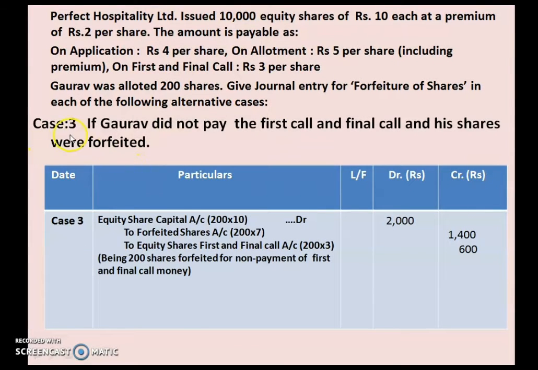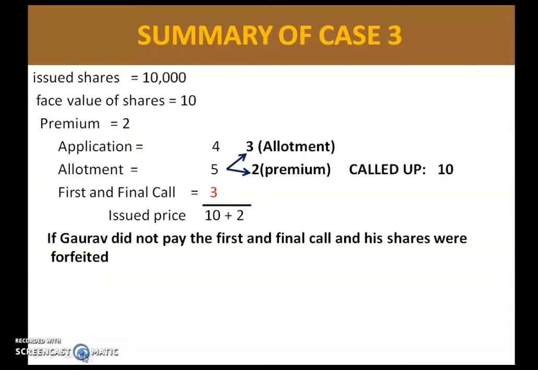Now let us discuss case 3. Gaurav did not pay the first and final call, and his shares were forfeited. So in this particular case, we have received from Gaurav application and allotment money, but we have not received the first and final call. Let us summarize first.